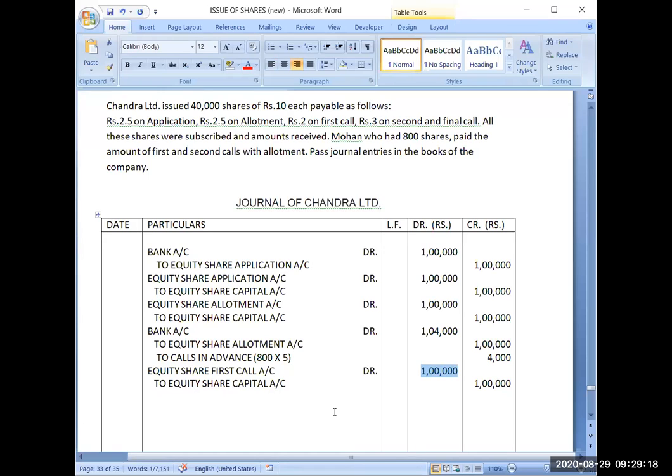One query is there, sir. It will always be mentioned in the question that call is given in advance. See, the question has clearly stated it. Without the question, how can I know whether some amount has been received in advance or not? Mohan, who had 800 shares, paid the amount of first and second calls with allotment. So this is calls in advance. If the question is giving you such information, then it will be calls in advance.